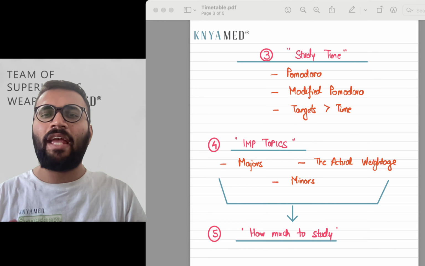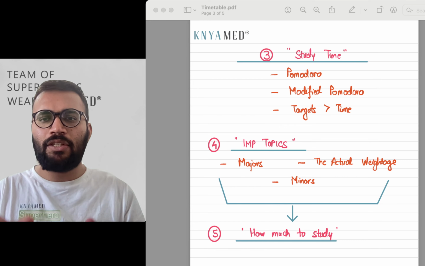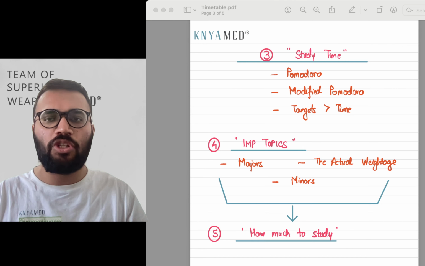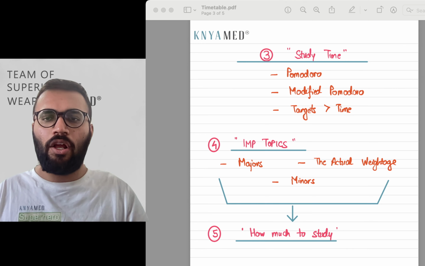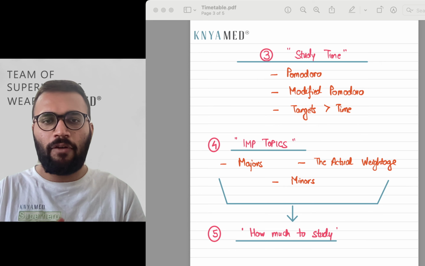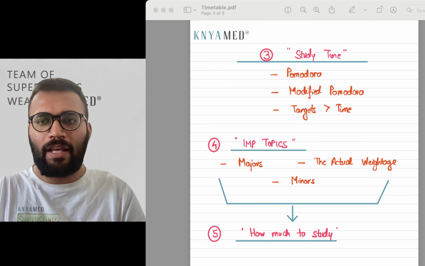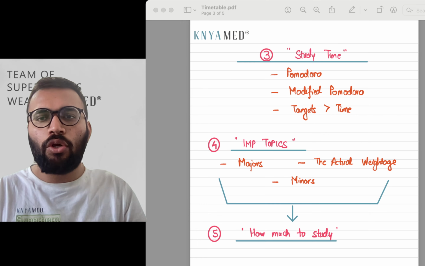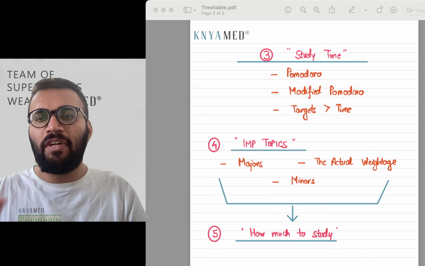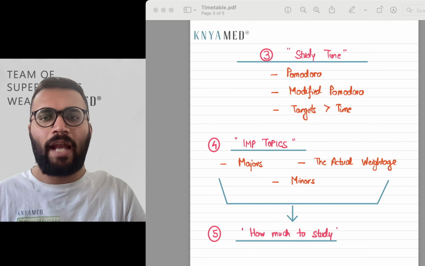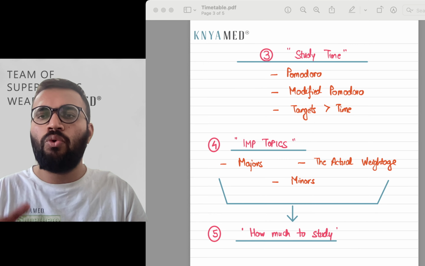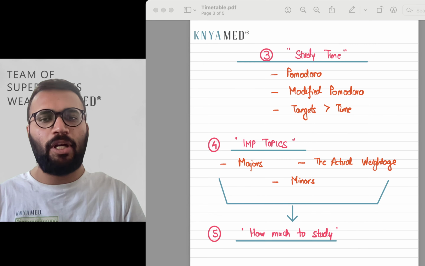But someone may say, I can't focus in only 25 minutes, I start reading a topic and then the session ends, this is not possible for me, I want a longer session. So what you can do is a modified Pomodoro. If you are a morning person and study very nicely in the morning, then do a session of 2 to 3 hours in the morning. But if during the evening or night you are a bit lazy, do the modified Pomodoro in which you do a 25 minute session and a 5 minute break, right?